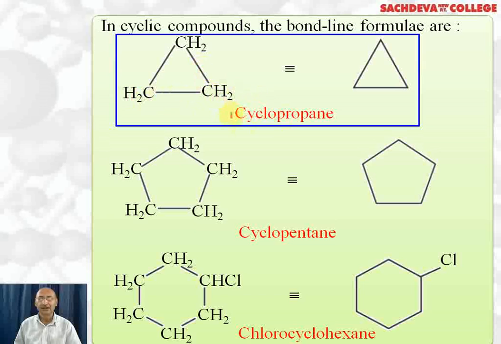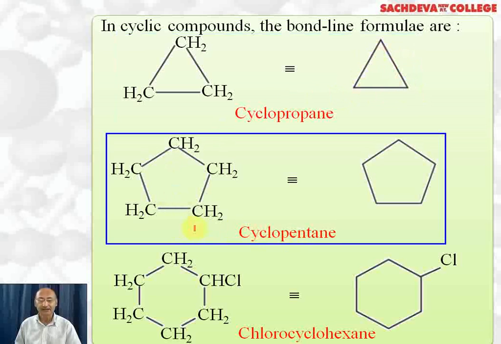There are 3 carbon atoms in total. We call it propane. Why do we call it propane? Because there are single bonds only. Because it's a cyclic compound, we call it cyclopropane. It can be represented by bond line formula with the help of a triangle. Now in chemistry, it is not a triangle. It represents cyclopropane. Each corner represents a carbon atom. Each line represents a single bond. And hydrogen are understood, and here each carbon has 2 hydrogen.